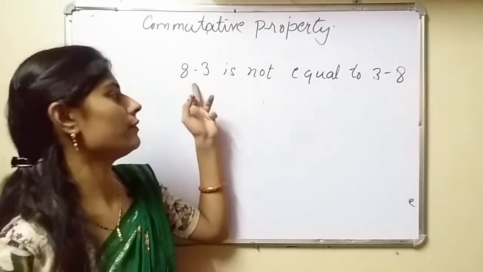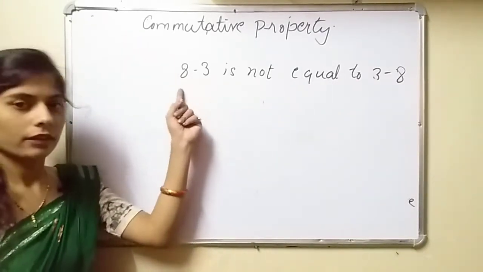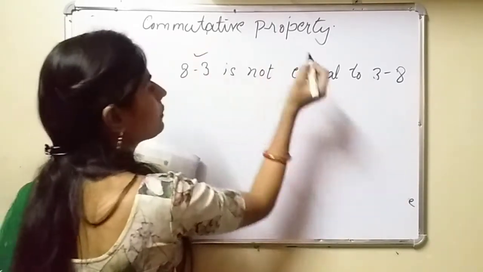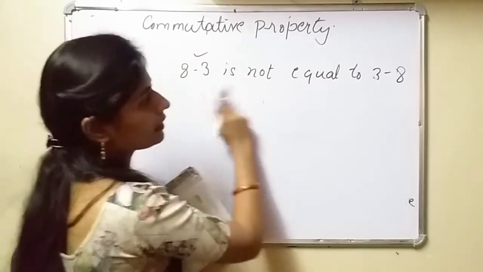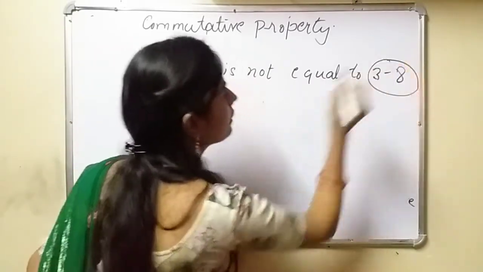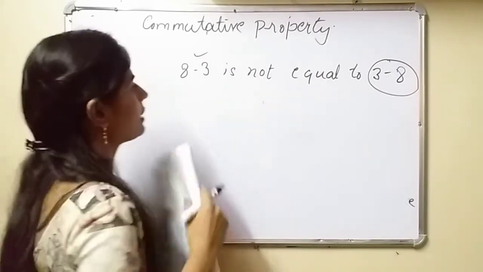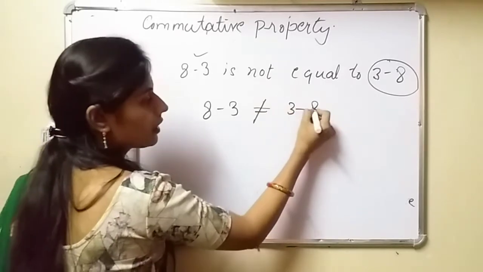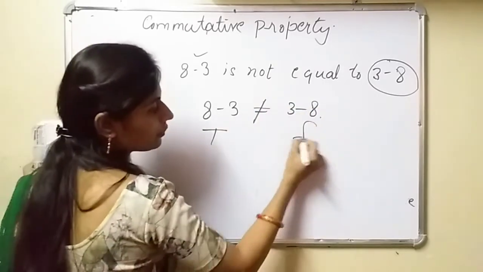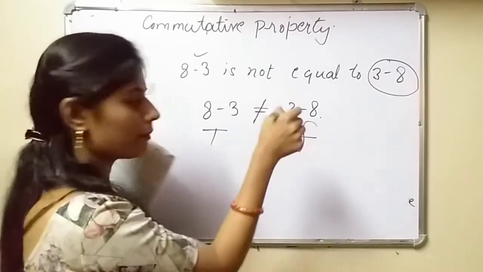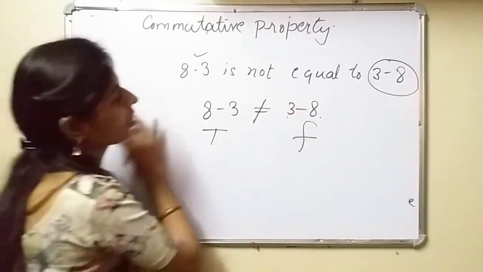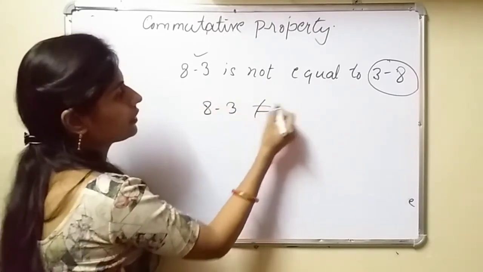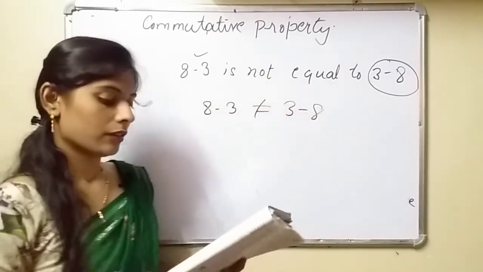Here 8 minus 3 is a whole number because 8 is greater and 3 is smaller. So this is the right situation, and this is wrong. It is not equal to 3 minus 8. Therefore 8 minus 3 is not equal to 3 minus 8, because we cannot write 3 minus 8.